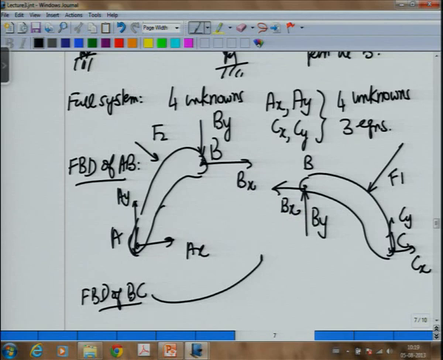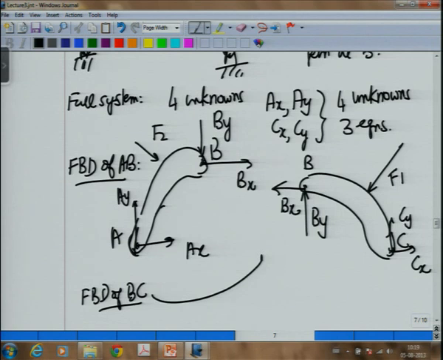Suppose if I cut the body somewhere here, then I will also get a moment along with a force. So, in that case, the number of unknowns will not reduce, but it is the joint at B which is a pin joint which does not allow a moment. So, that is why you get an extra equation without adding an extra unknown, and that is why it becomes a determinate system. So, internally you can say this is a statically determinate system, whereas externally if you look at the total system, it may be indeterminate. So that is how these things work.